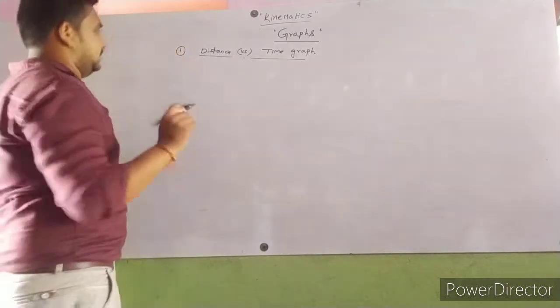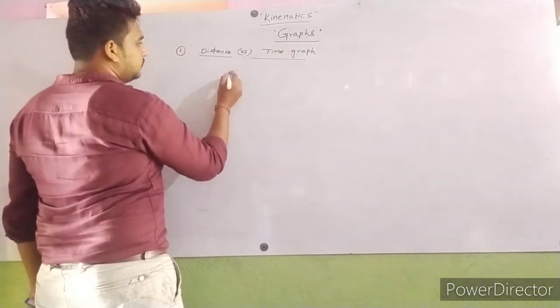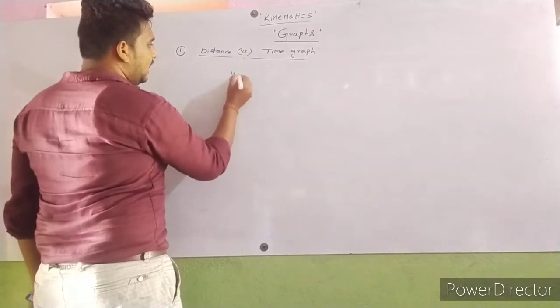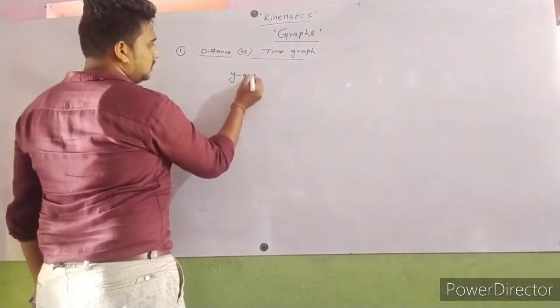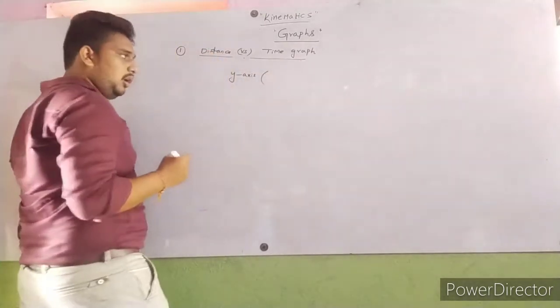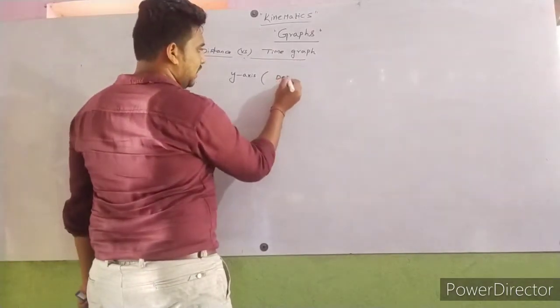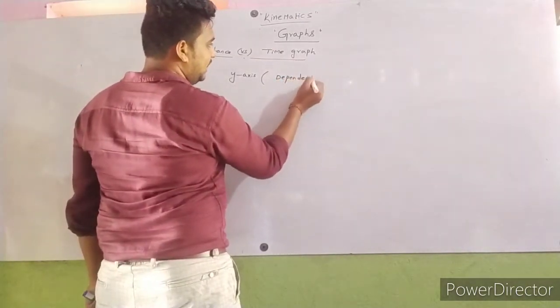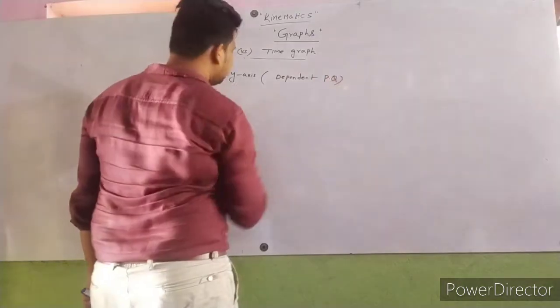Here, a simple thing: at y-axis we always take the dependent physical quantity.